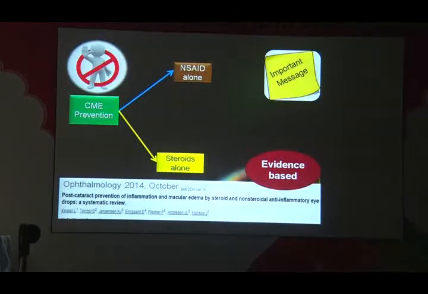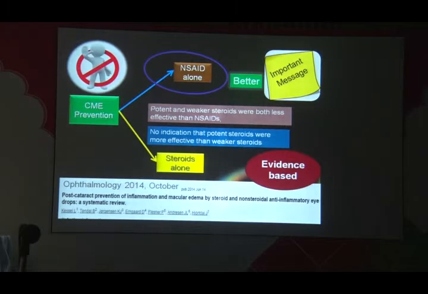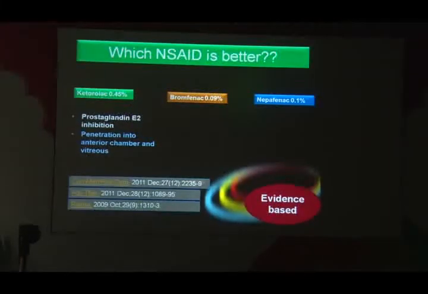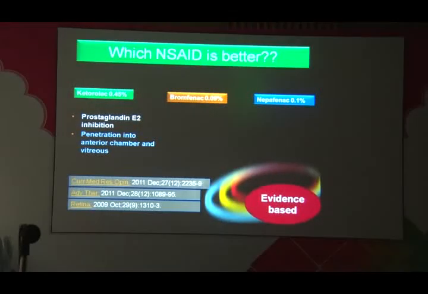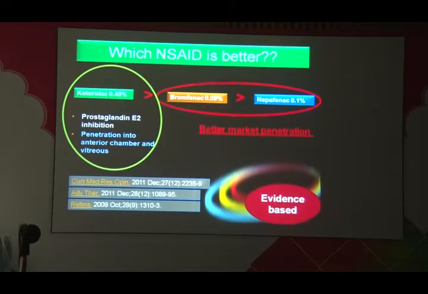Coming to the prevention. So prevention and treatment are different. So you should know the difference. Here, the NSAIDs alone are better. If you want to prevent a patient from developing a CME, that is preoperatively, NSAIDs are better. Now coming to which NSAID is better. Ketorolac has got a better prostaglandin inhibition and better penetration into the anterior chamber and vitreous. However, bromfenac and nepafenac have got better market penetration.